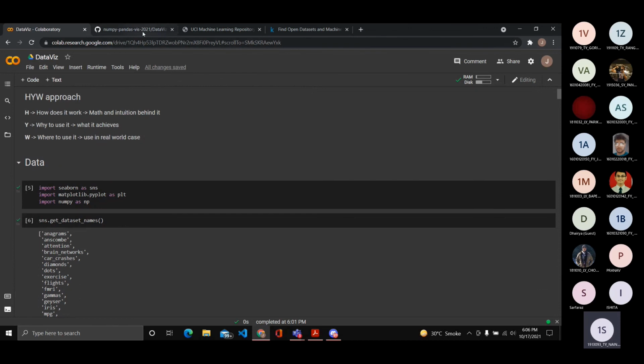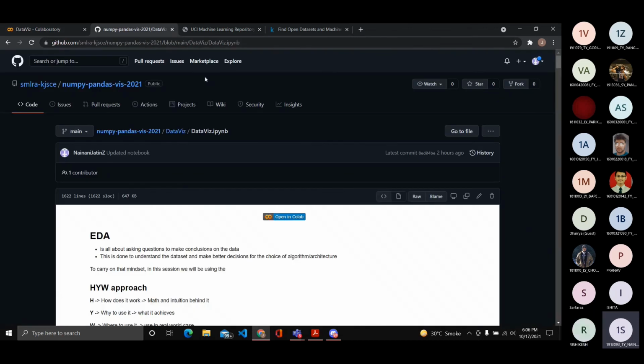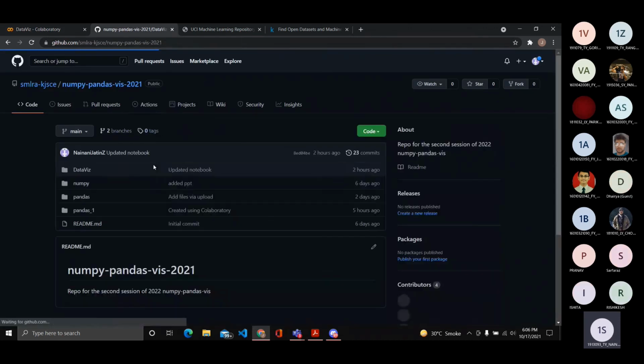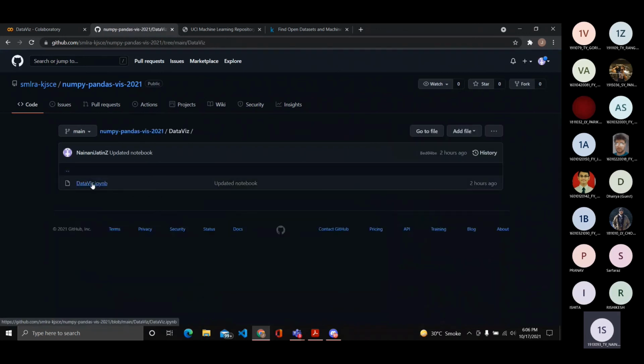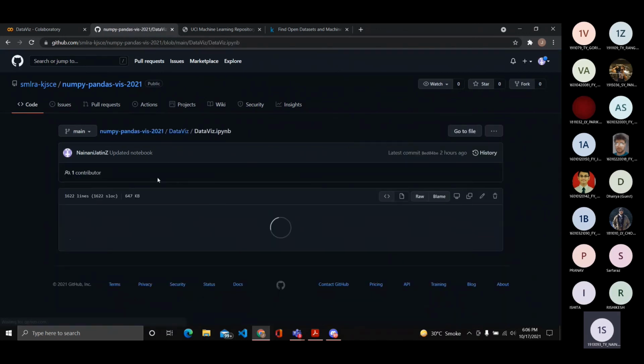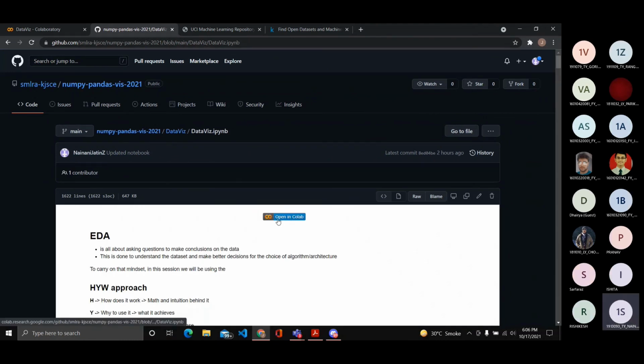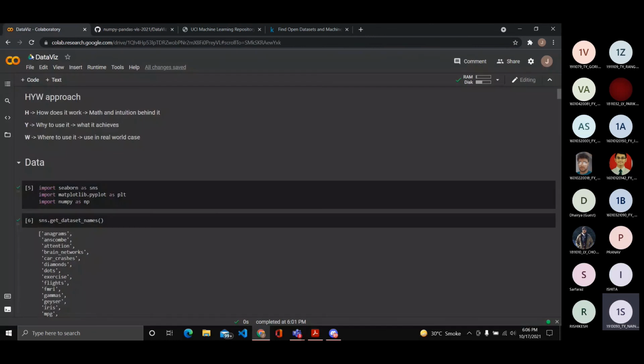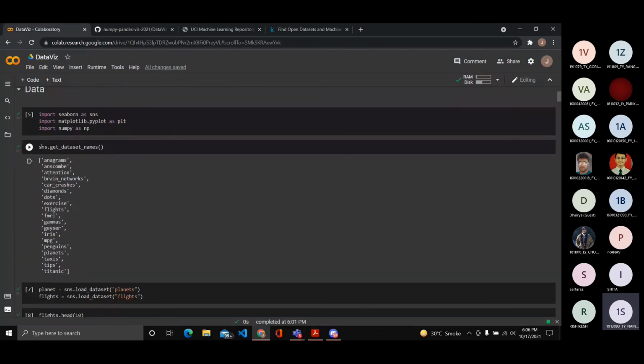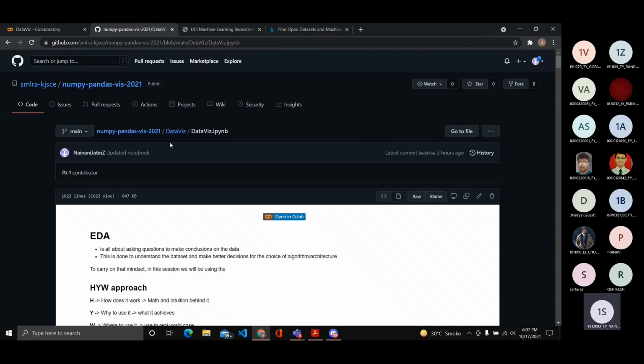So before we move on, I've shared this link in the chat. I believe I've shared this link. Go into the DataVis folder, the notebook, and open in Colab, right? So that you get to code along with me, and I'll be taking data sets from Seaborn. So you can choose any of these data sets to work on your own. And so you'll have 2 references with you to better understand the visualizing process. I'll just give 5 to 10 seconds for everyone to open this in Colab.